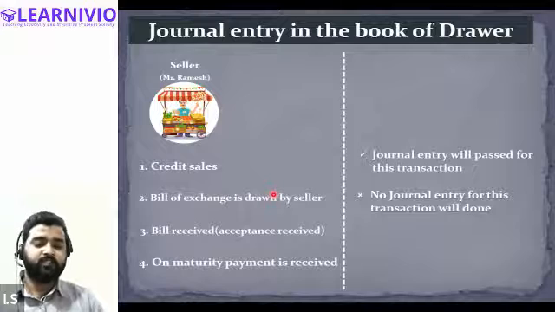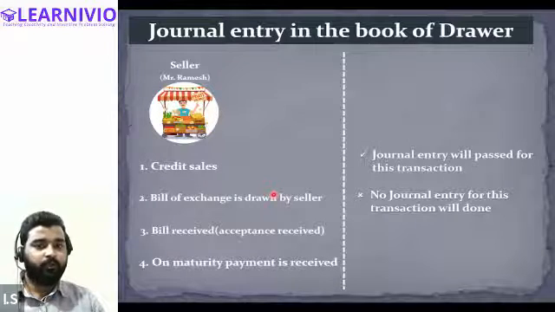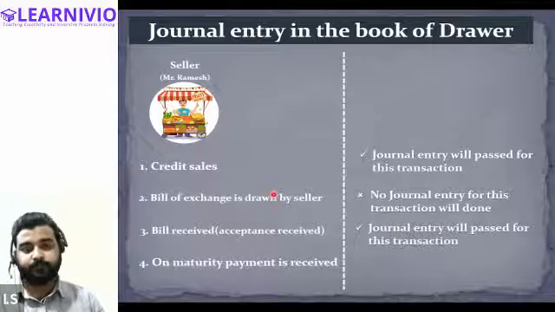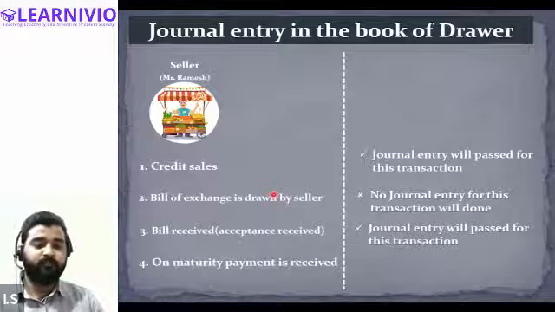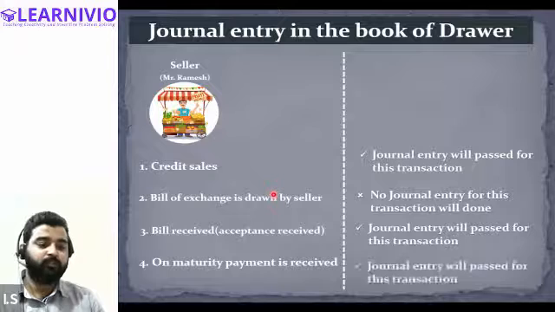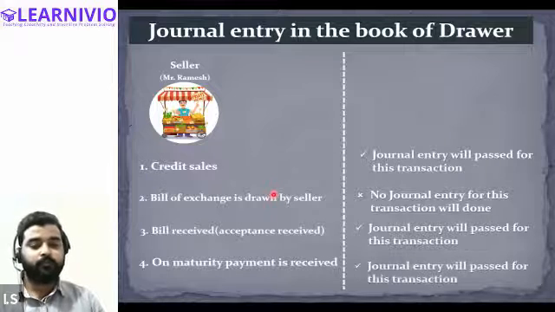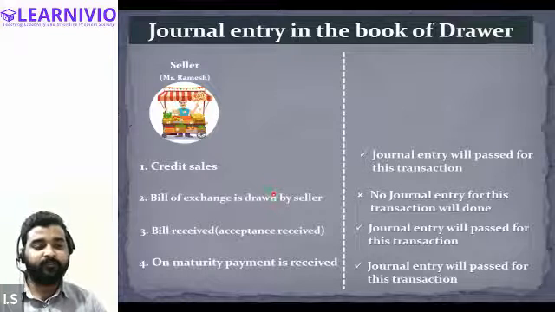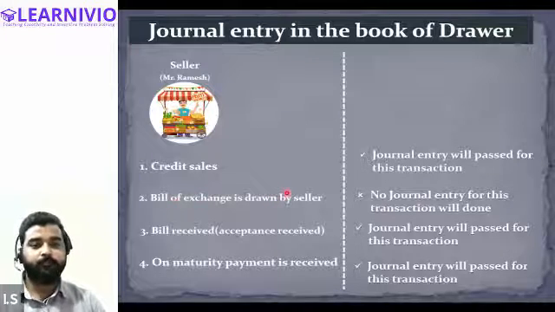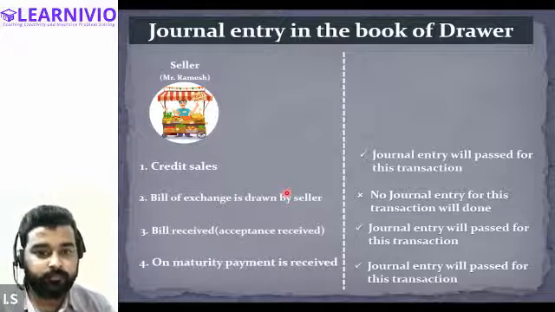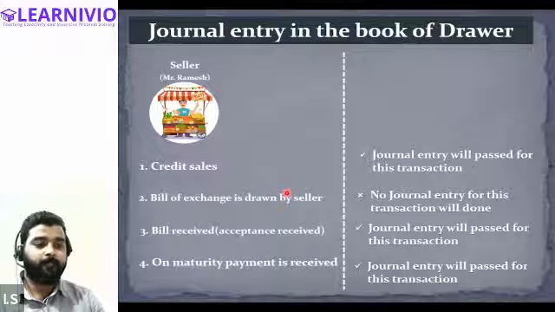Similarly, bill received, receipt of the bill from the drawee, the drawee sending it back to the seller, therefore also requires a journal entry. A journal entry will be passed for this particular transaction as well. And similarly, on the date of maturity, when payment is received or payment is not received and the bill gets dishonored, in that case also we will be journalizing the transaction. So out of all these activities, we have to journalize the transaction for all the activities except when the bill of exchange is drawn. I'm currently talking about the book of the drawer, the person who draws the bill, that means the seller. Tell me, is this clear, all of you?